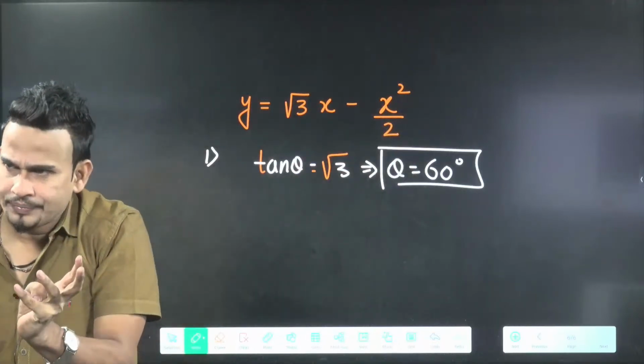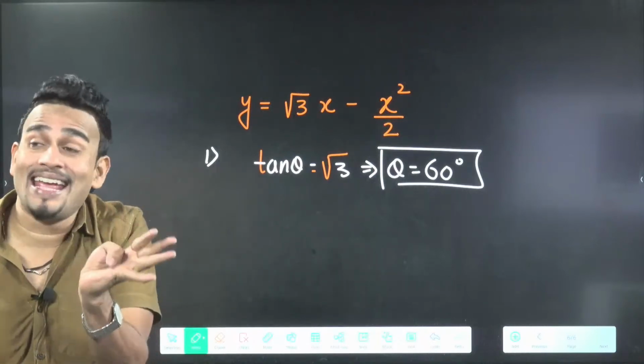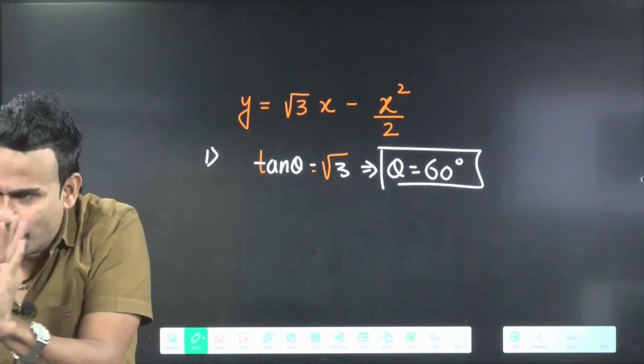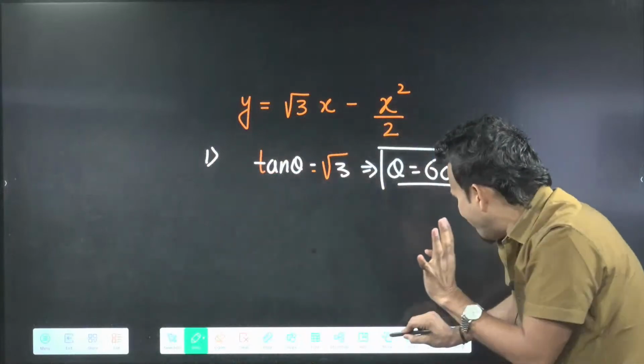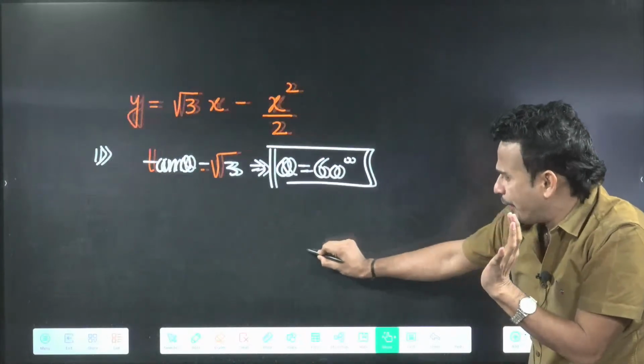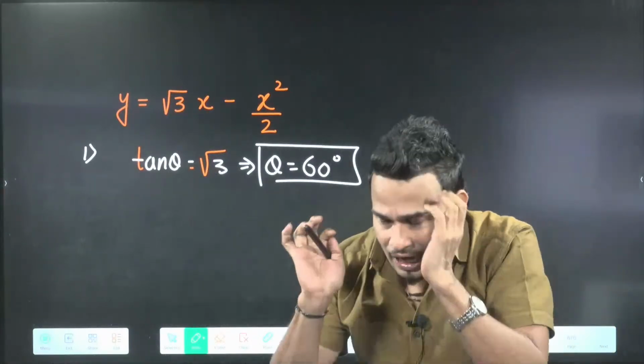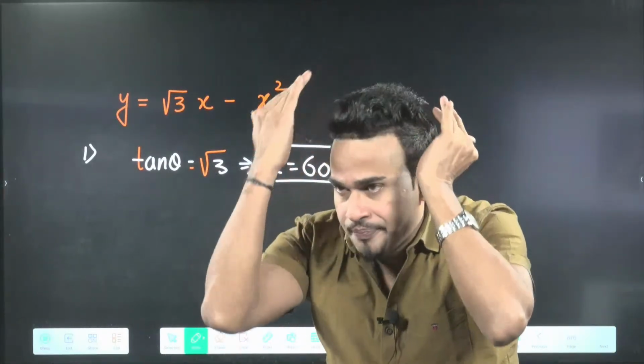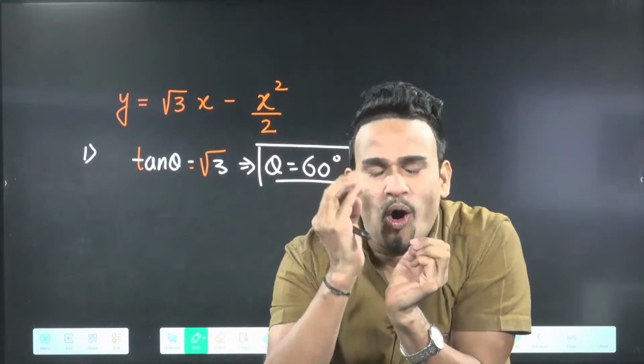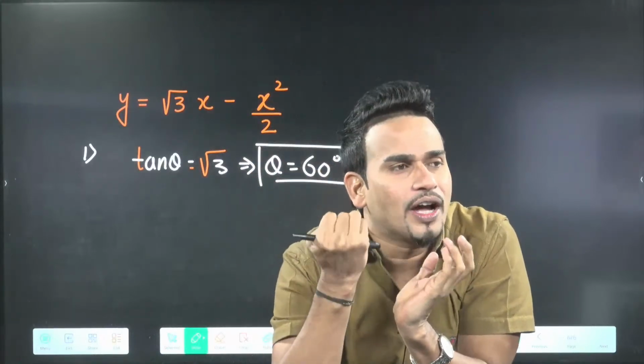Now the main part is how to calculate range and H max. Be focused. Nothing to remember. Directly you will get the value of range. Always remember, range means the ball has landed on the ground.